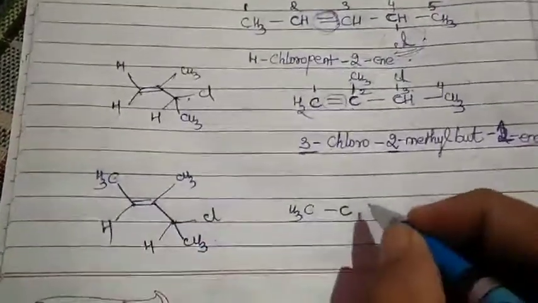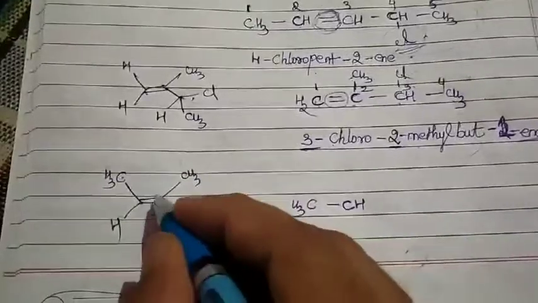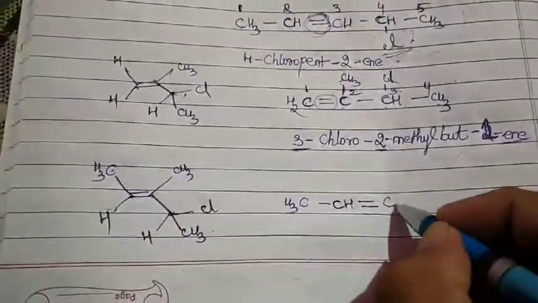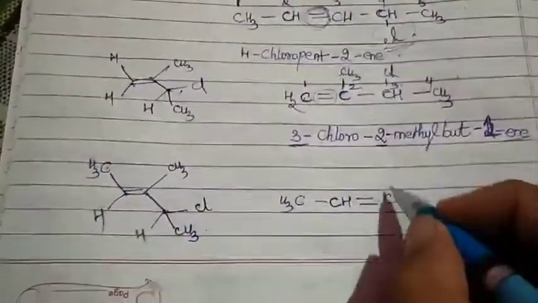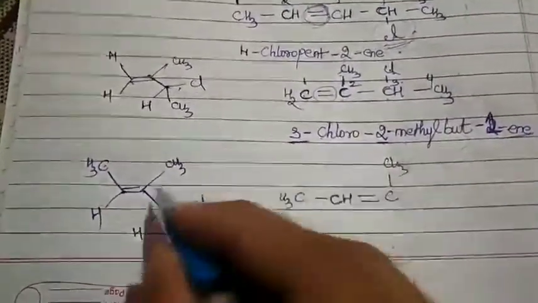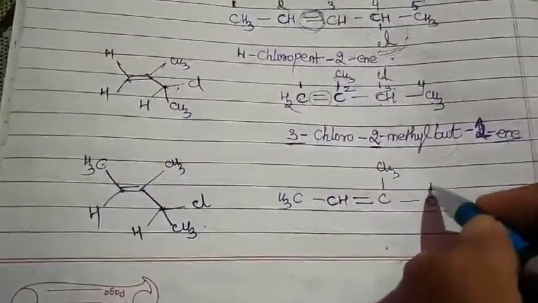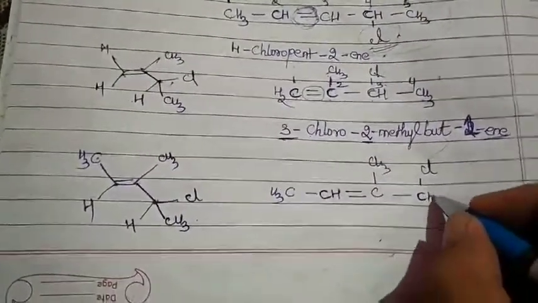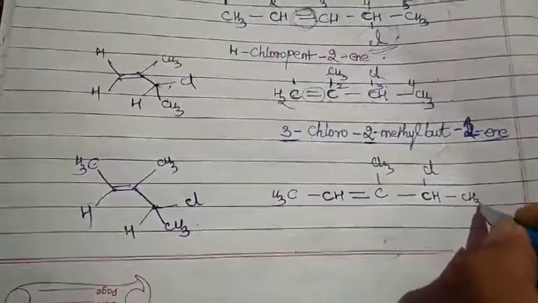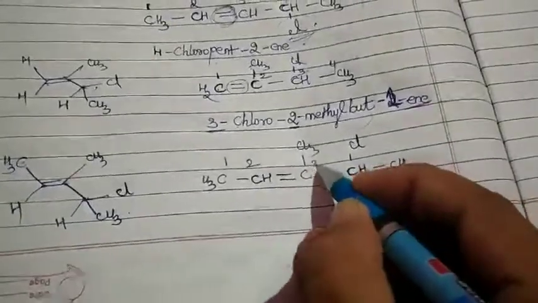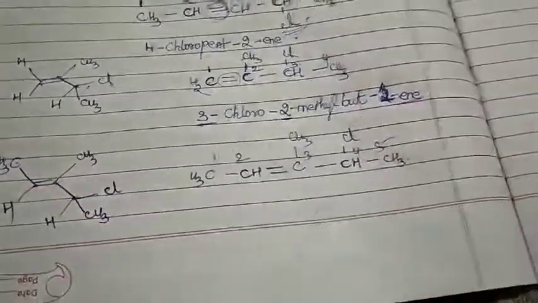Then the C on the double bond. Yes. Then this C, to that one I am having one CH3. Then it is once again attached to one more C, which is having your Cl, which is having an H, which is having your CH3. Number it: 1, 2, 3, 4, and 5.